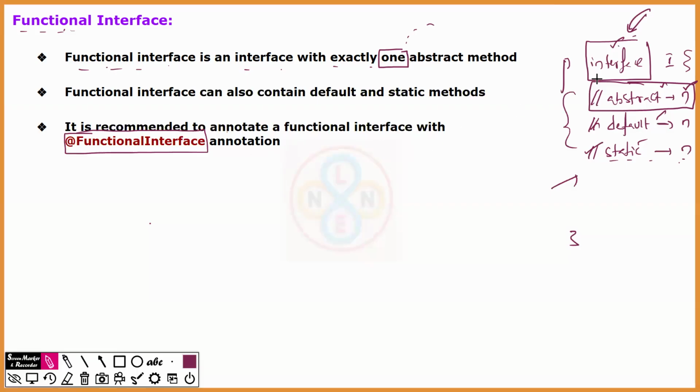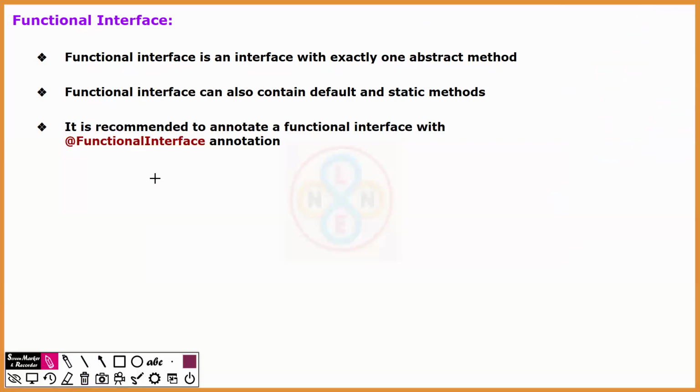But if you are using an interface as a functional interface and you try to add one more abstract method, or remove existing abstract methods, then there is a problem. The existing implementations in terms of lambda expressions will fail. That's the reason it's recommended to annotate functional interfaces with the @FunctionalInterface annotation.